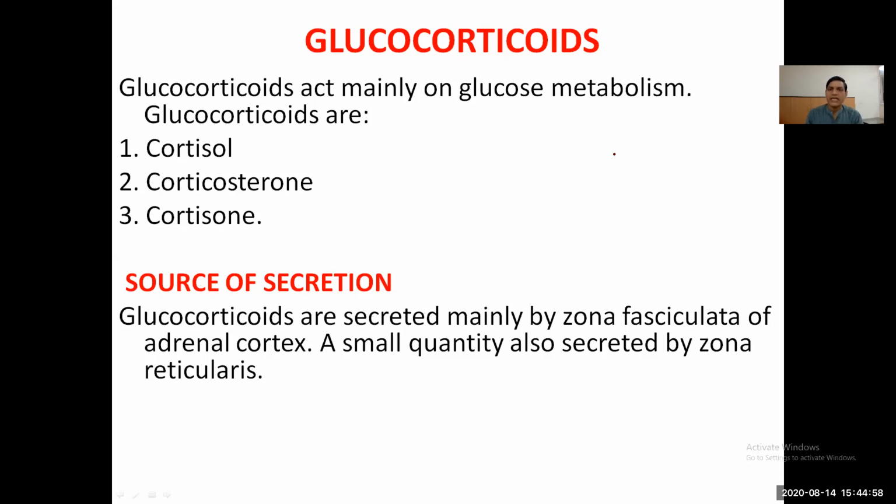Glucocorticoids mainly act on glucose metabolism. These are cortisol, corticosterone, and cortisone. The source of these hormones is the zona fasciculata of the adrenal cortex, and in small quantity from the zona reticularis.